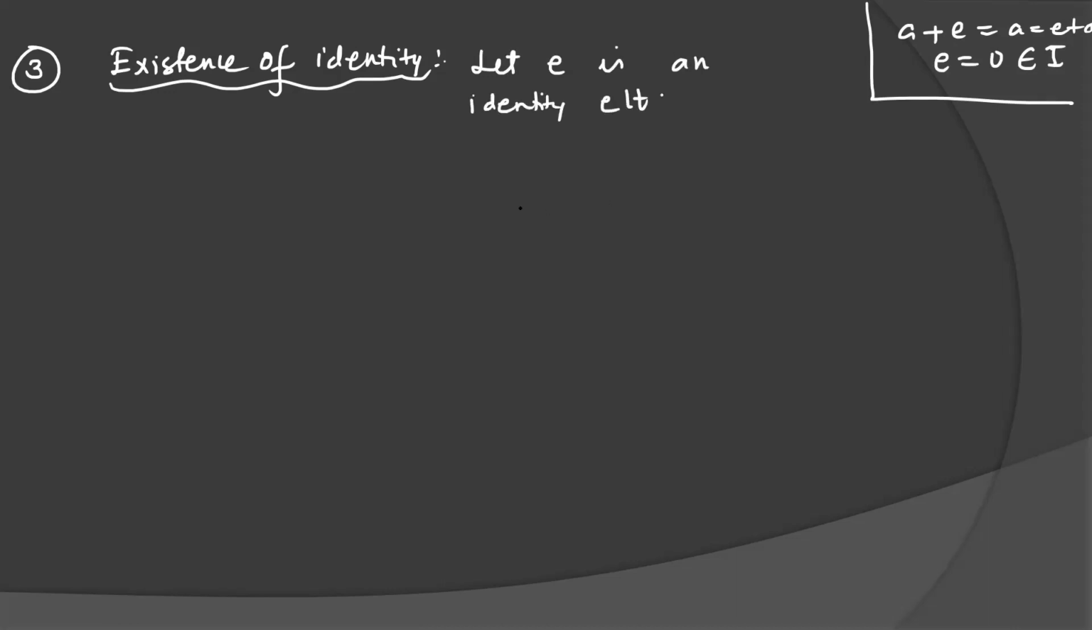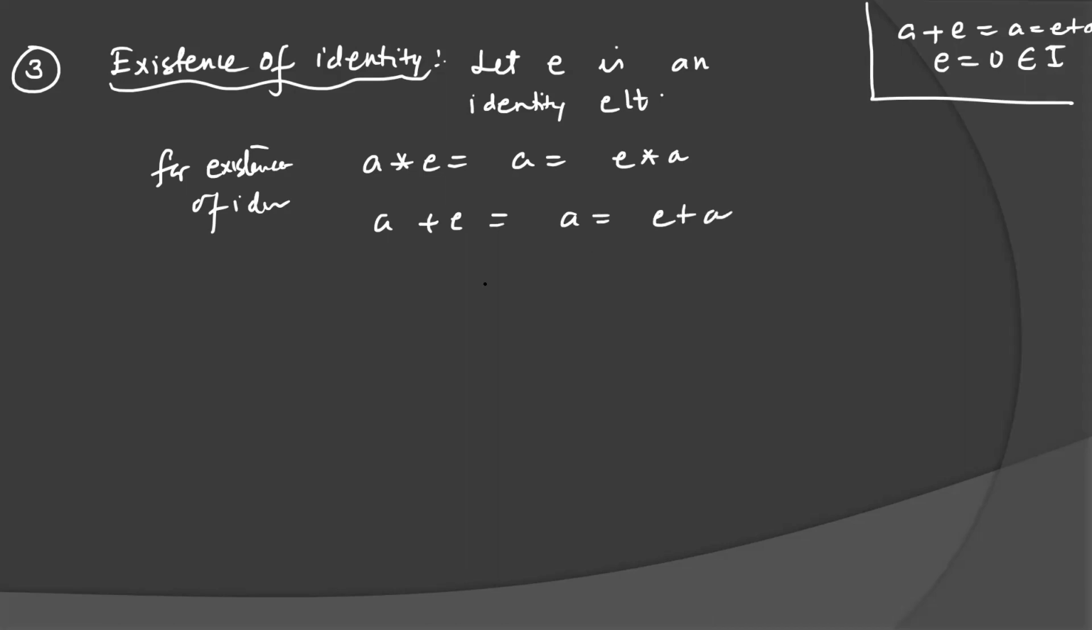Now we will check whether this belongs to I or not. So for existence of identity, the property is A operation E equal to E operation A. So we can write A plus E equal to E plus A because the operation is addition here. We can solve this because we will get the same value from left and right. This is called left and right identities, and both left and right are always the same.